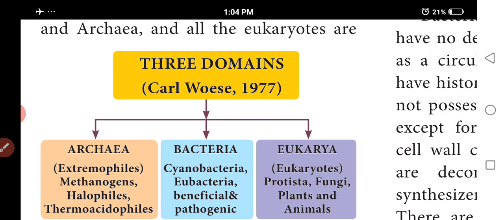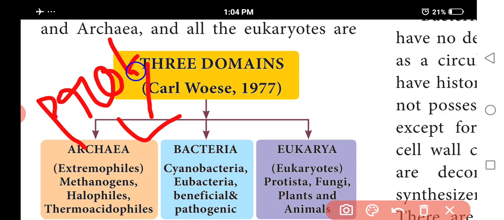The first step is separation of the prokaryotes into two domains, bacteria and archaea. Do you know that two systems exist, prokaryotes and eukaryotes? But with three domains, the prokaryotes are divided into two, archaea and bacteria, and all the eukaryotes are domain Eukarya.